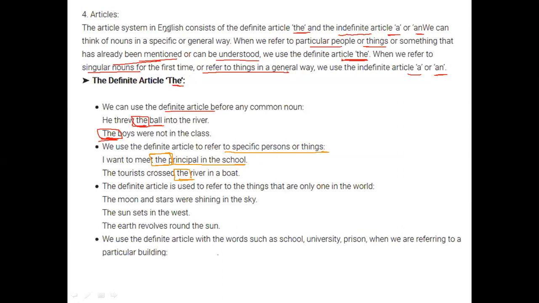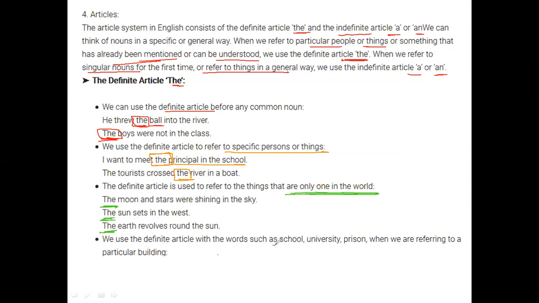Then we have another classification of articles where we refer to something as the only one in the world, like the sun and the moon or the earth, basically. So these are all classified as your definite article.